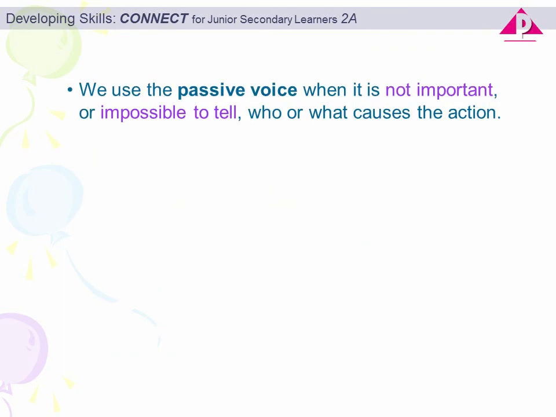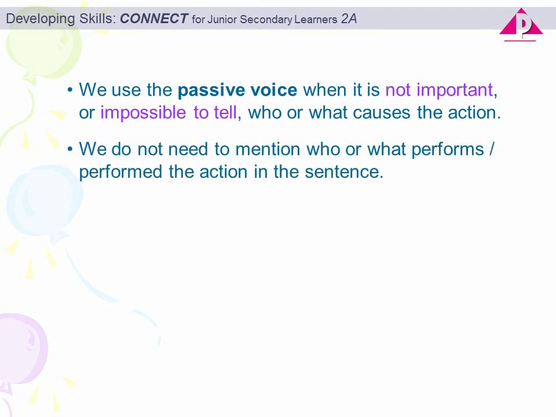One question you may perhaps have in mind is, why should we use the passive voice? The passive voice is used when it is not important or impossible to tell who or what causes an action.